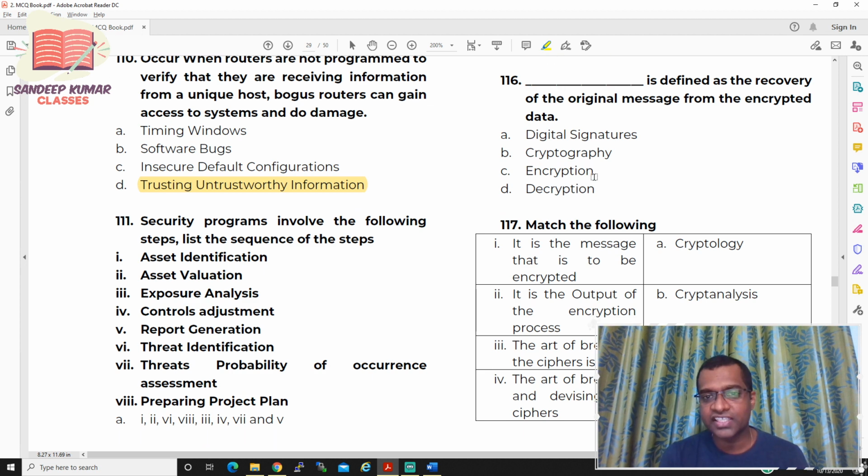Dash is defined as recovery of original message from an encrypted data. Option A, digital signature. Option B, cryptography. Option C, encryption. Option D, decryption.